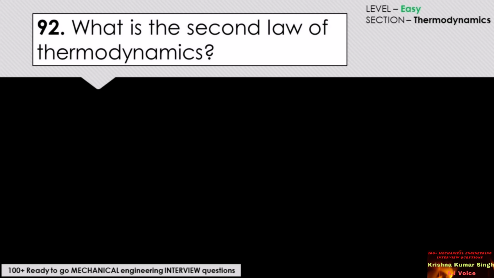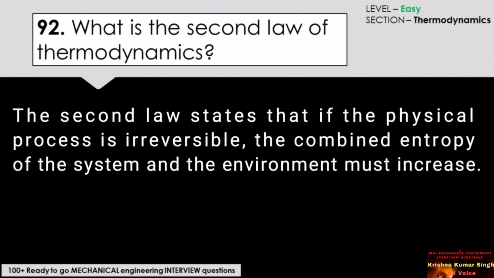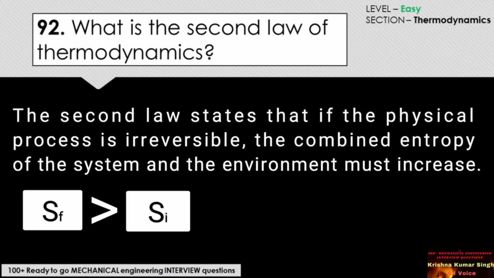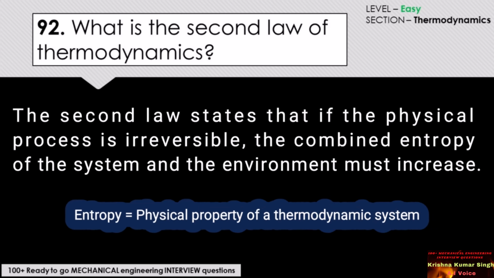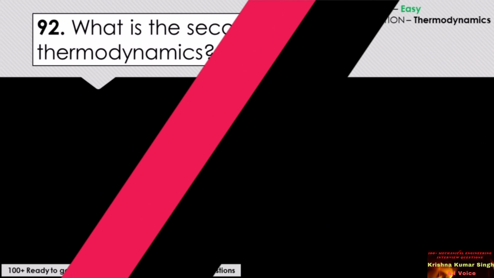What is the second law of thermodynamics? The second law states that if the physical process is irreversible, the combined entropy of the system and the environment must increase. The final entropy must be greater than the initial entropy for an irreversible process. The second law of thermodynamics establishes the concept of entropy as a physical property of a thermodynamic system.